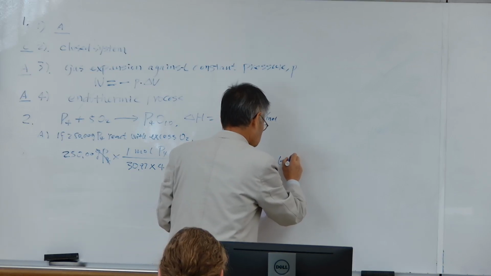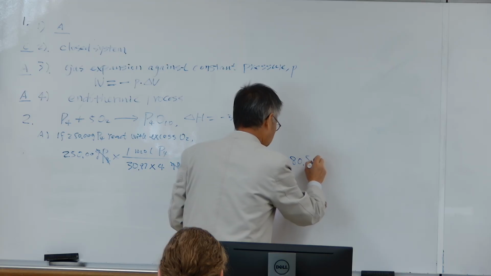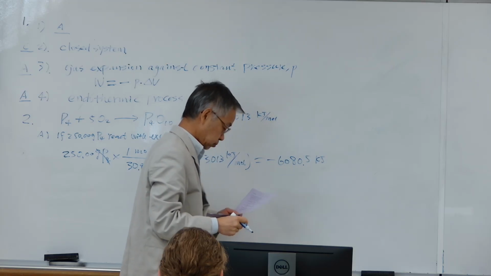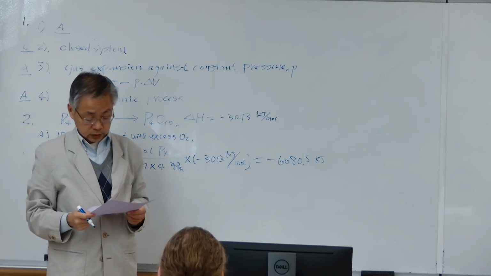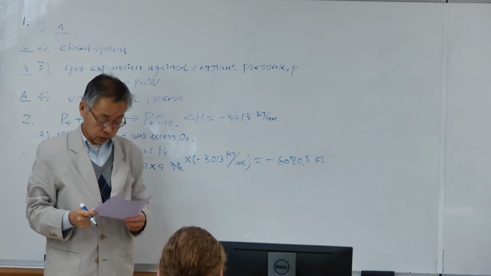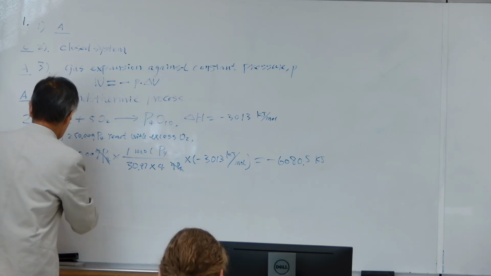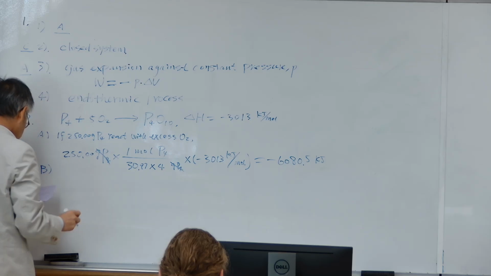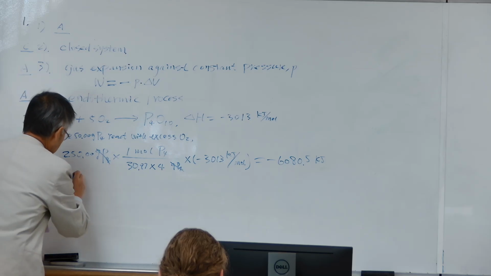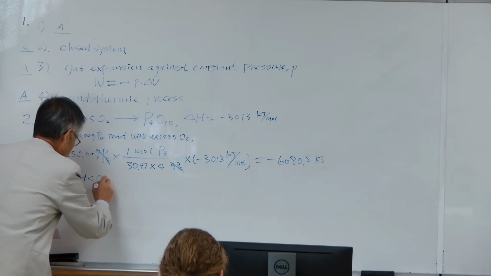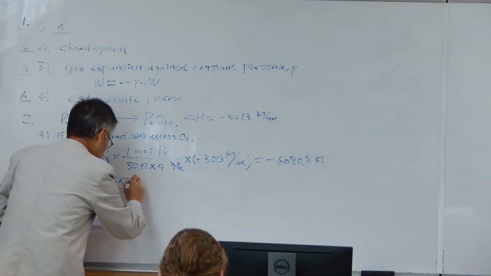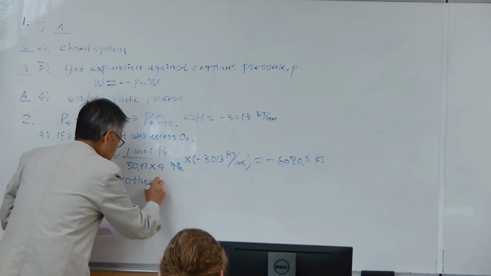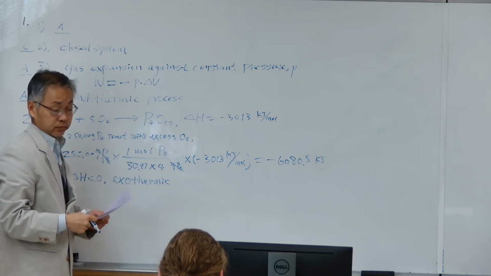It's negative 80.5, the unit is kilojoule. Grams cancel, moles cancel, the unit is kilojoule. This total heat will be released. So negative means energy is released. So released energy, this is an exothermic process or exothermic reaction.